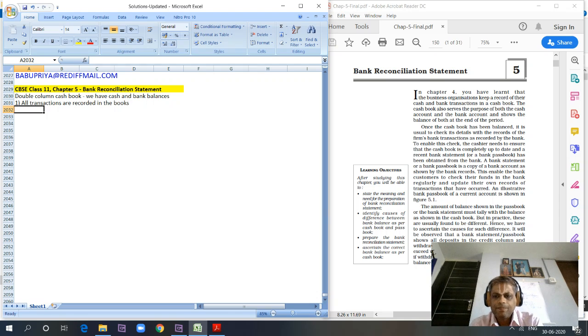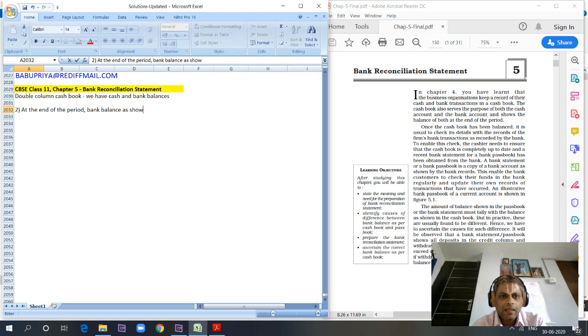At the end of the period, whether it be month end, fortnightly, weekly or daily, the period can be anything: day end, week end, month end, quarter end or year end.